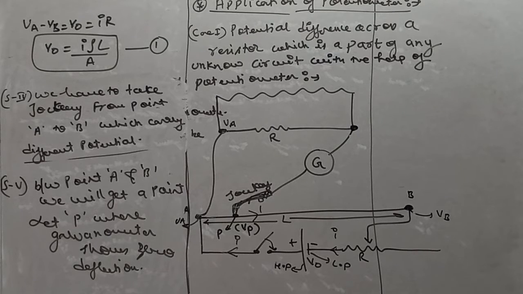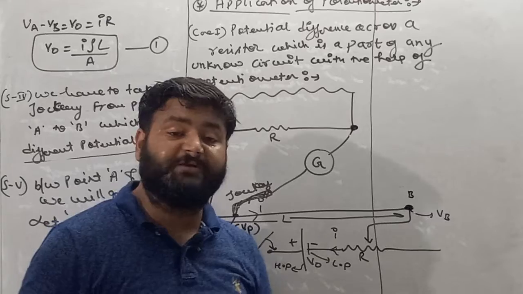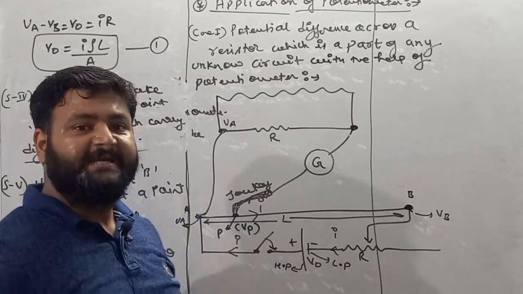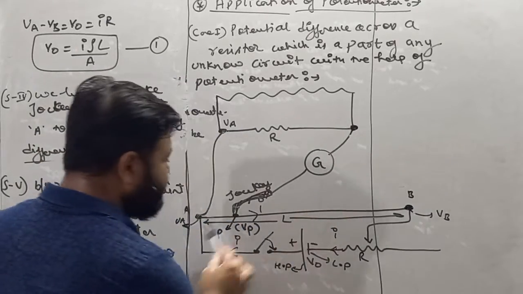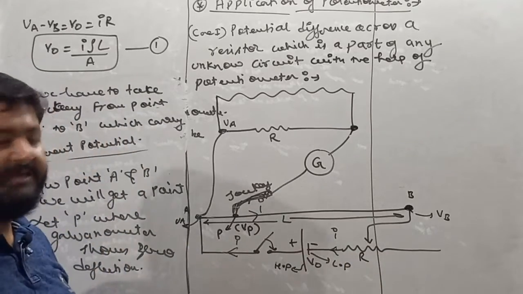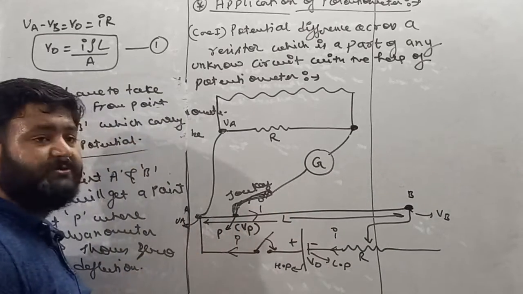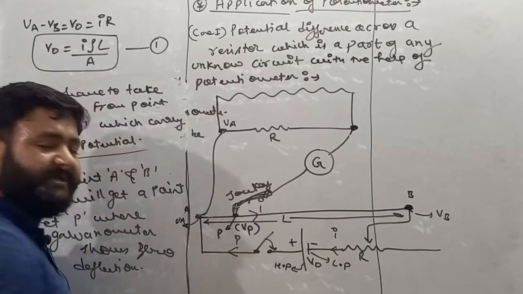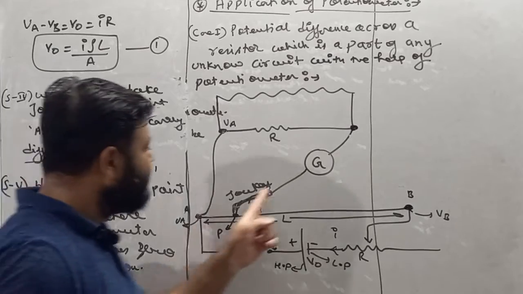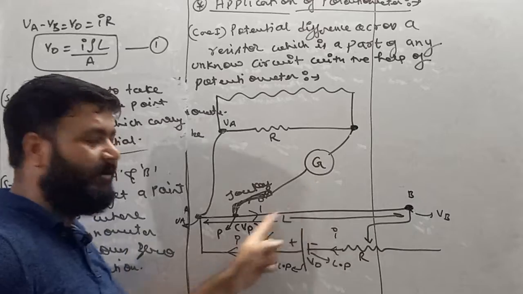Between point A and B, we'll get a point, let's suppose P, whose potential is Vp, where the galvanometer shows, my dear student, zero deflection. What does it mean? In this circuit current is flowing, but still we'll get a point P where the galvanometer shows zero deflection. So if the galvanometer shows zero deflection at point P whose potential is Vp, it means now current is not flowing in this circuit.